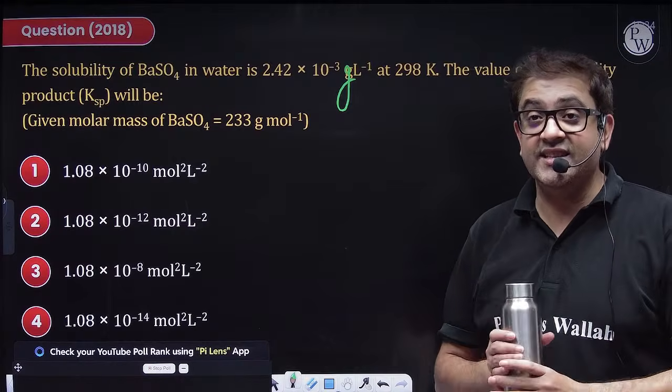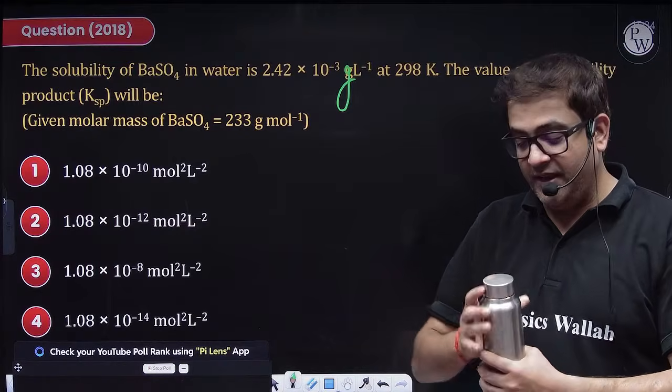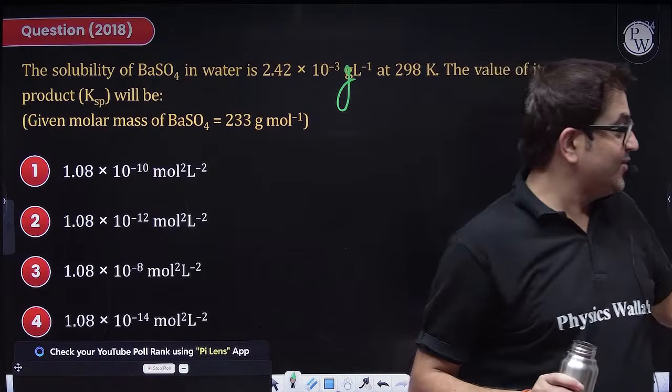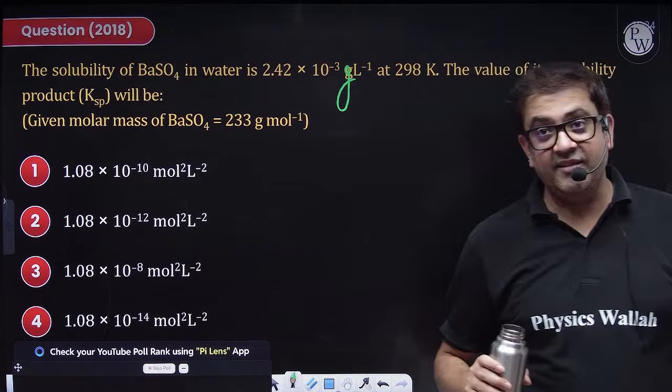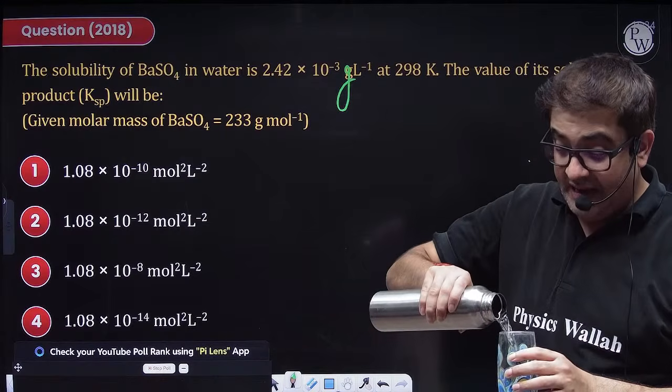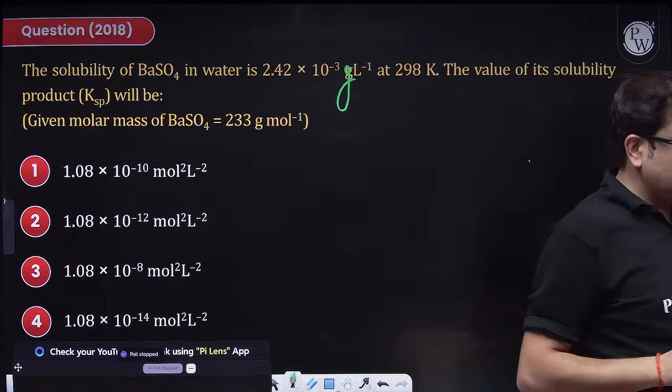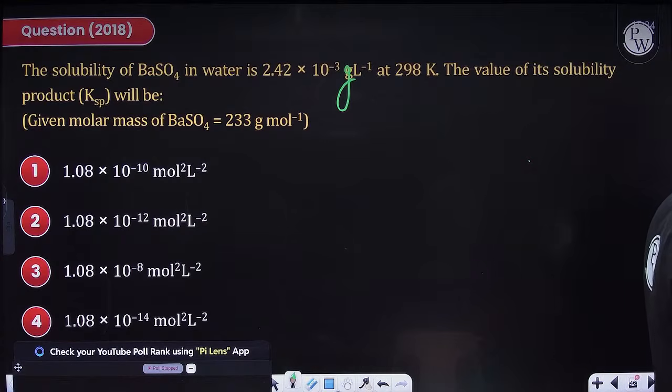So the value of S is given, but the value of S should be in moles per liter, but the value given is in gram per liter. So in order to convert gram into mole, you have to divide by what? Molar mass.